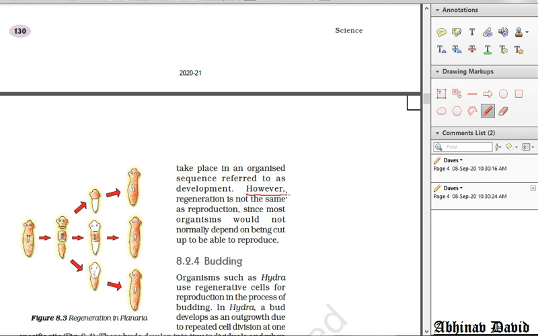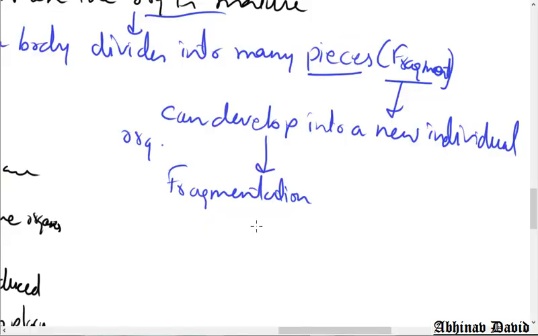However, regeneration is not the same as reproduction. Regeneration is just when some parts are regrown, and it is found only in some organisms. So if a part of the body is lost, then what happens? They simply regenerate that part, and that is what is called regeneration. Let us try to understand what regeneration is.